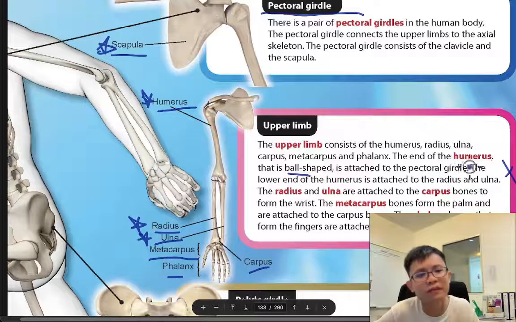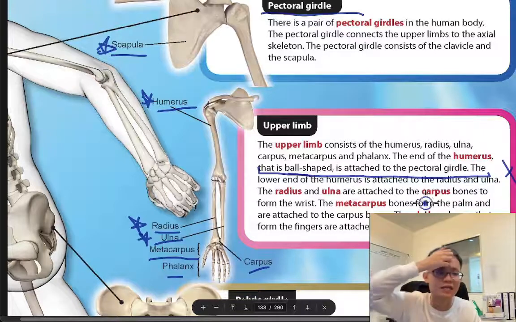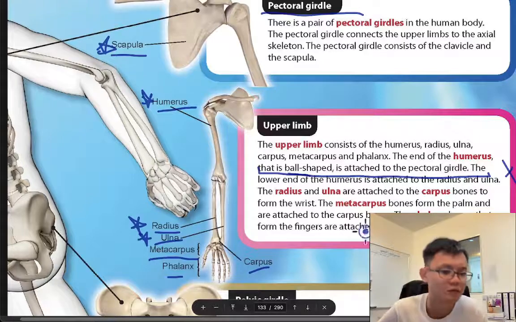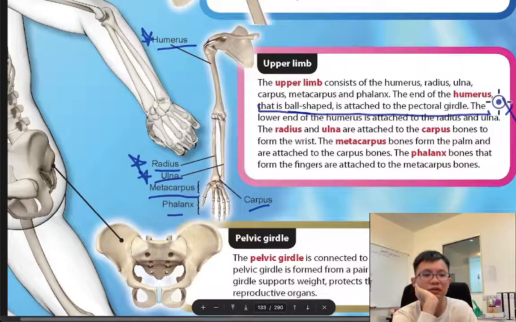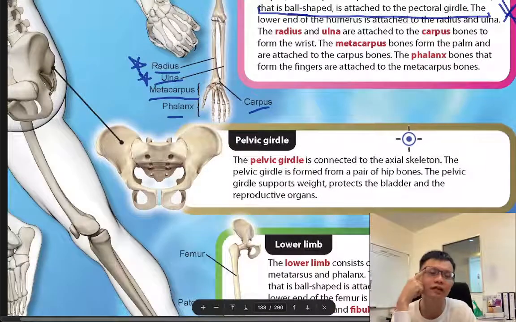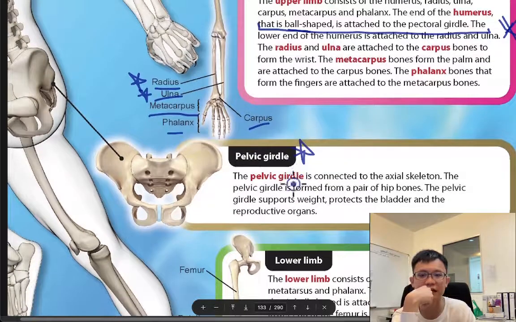Because the exam won't ask, please explain humerus and then you need to write this thing. So far I didn't see this question, or can you please explain carpus or metacarpus. No. Usually they just ask you to label. So I put no need to read so much. But I put a disclaimer, I don't know, I just don't think the exam will ask this. Pectoral girdle, this one you need to memorize. Girdle on the axial skeleton.